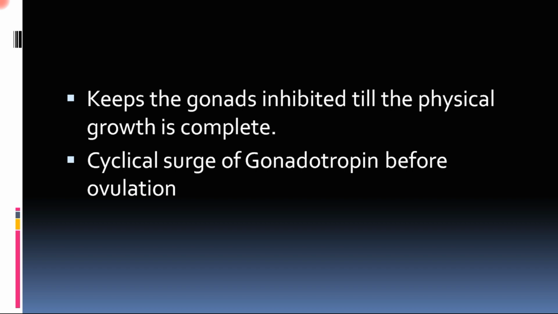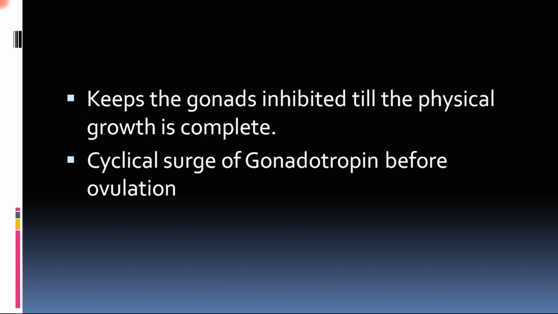There is inhibition of those gonadal functions by hypothalamus. Second, in case of females, the cyclical surge of gonadotropin is regulated by hypothalamus, which is required for ovulation.